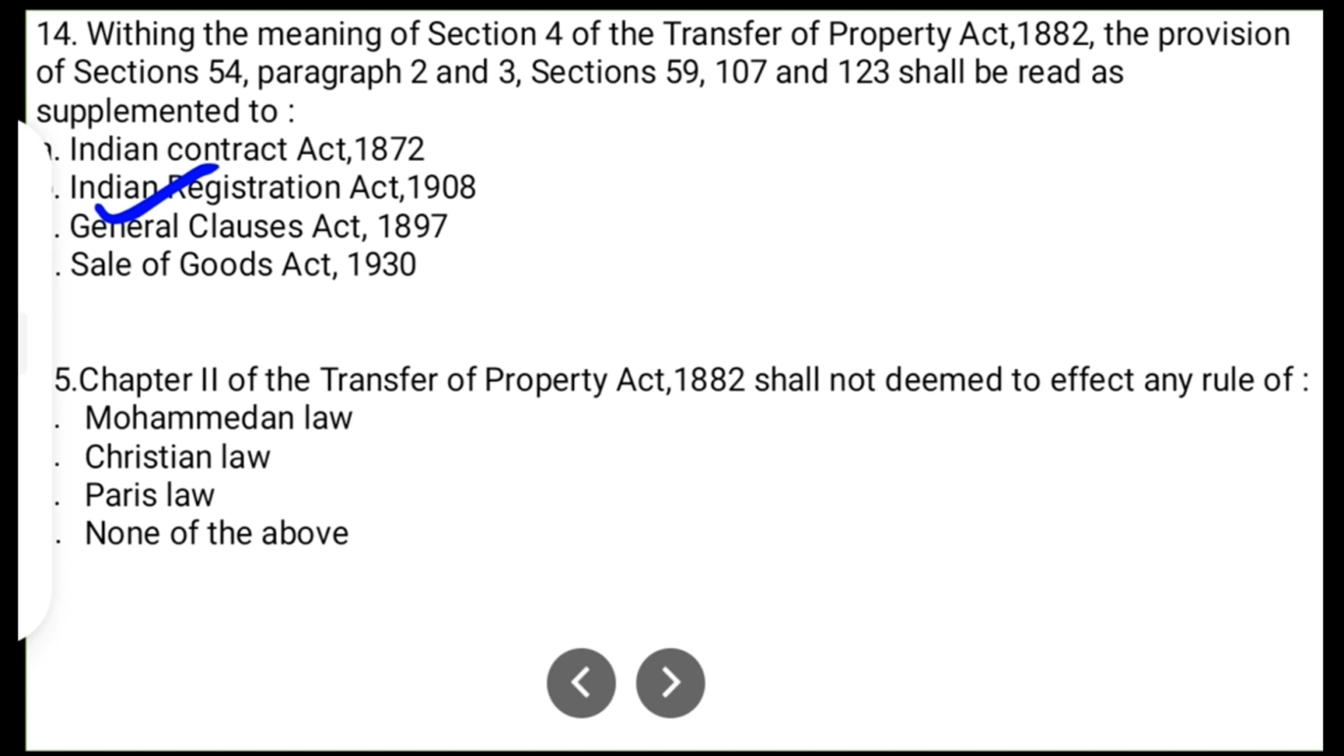Question number 15. Chapter 2 of Transfer of Property Act 1882 shall not be deemed to affect any rule of option A Mohammedan law, option B Christian law, option C Parsi law, and option D none of the above. So the correct option is Mohammedan law, because chapter 2 and chapter 7 of Transfer of Property Act do not apply to Mohammedans.